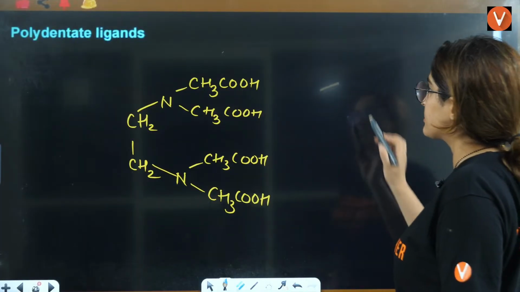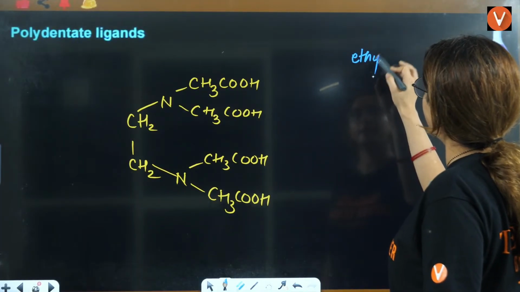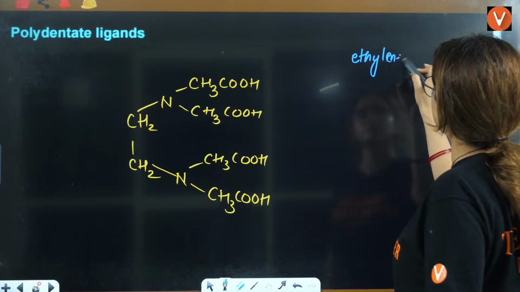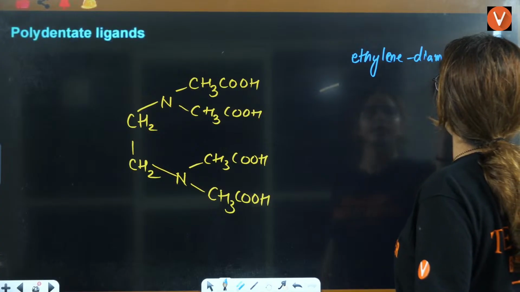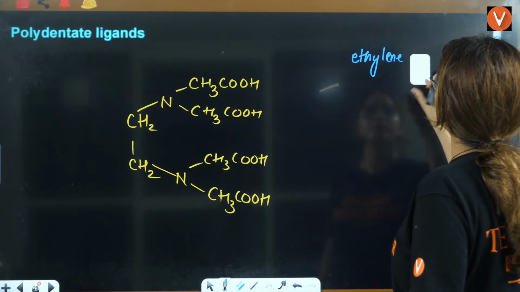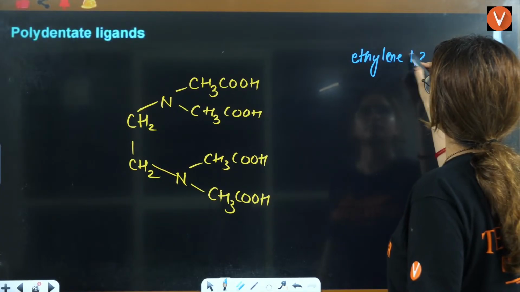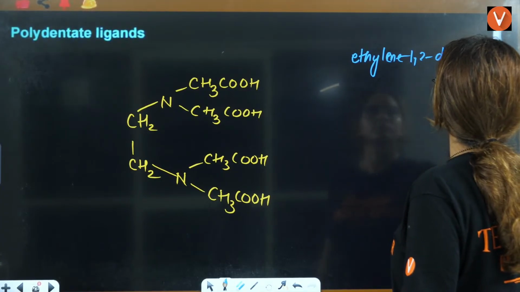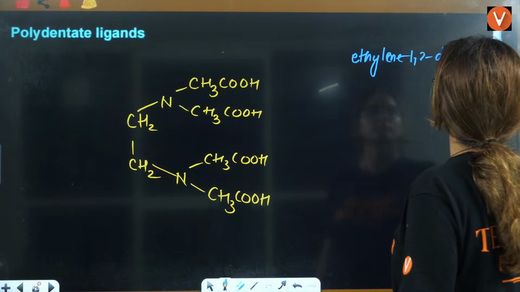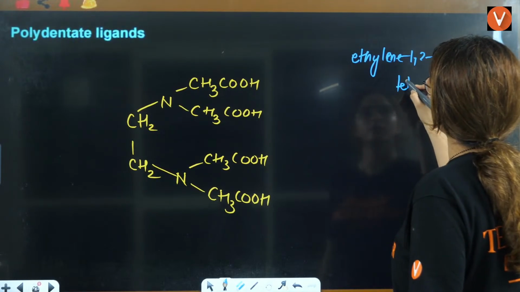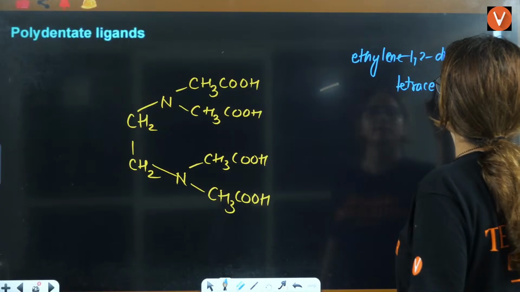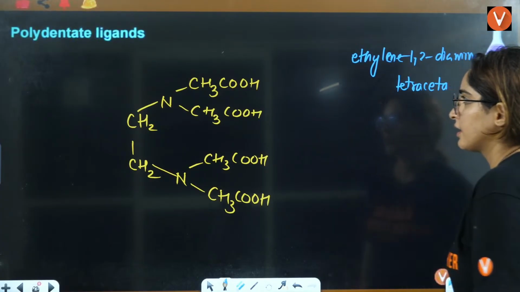Here, this is ethylene diamine, ethane-1,2-diamine tetra acetic acid.